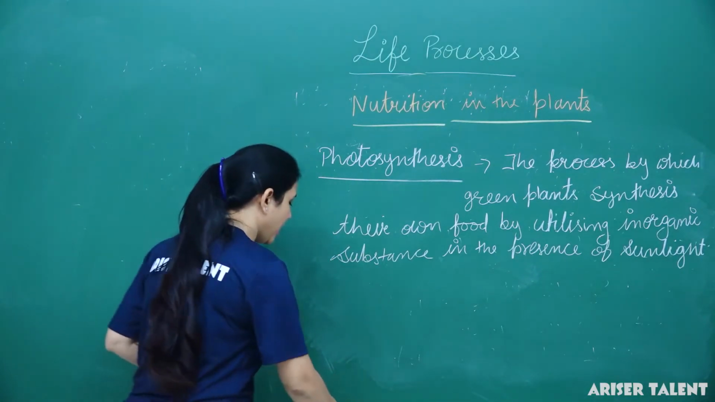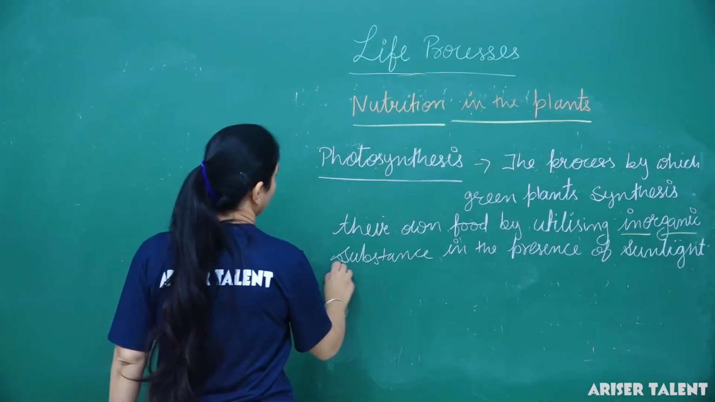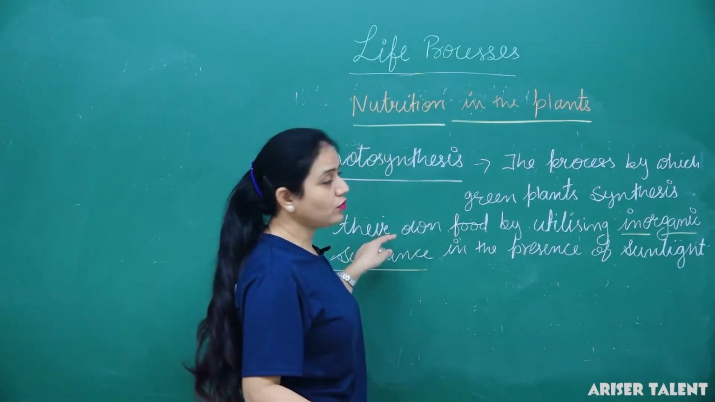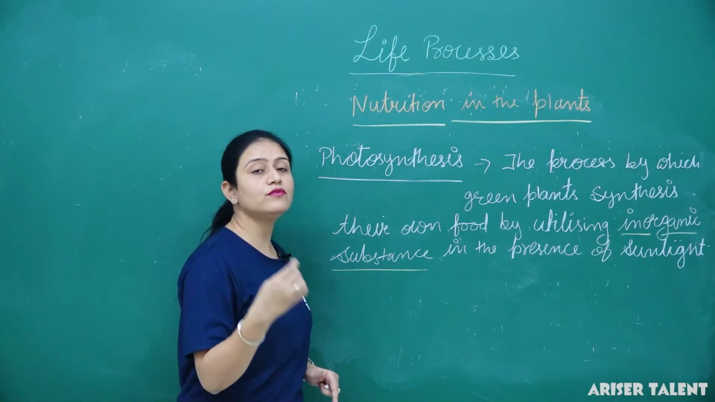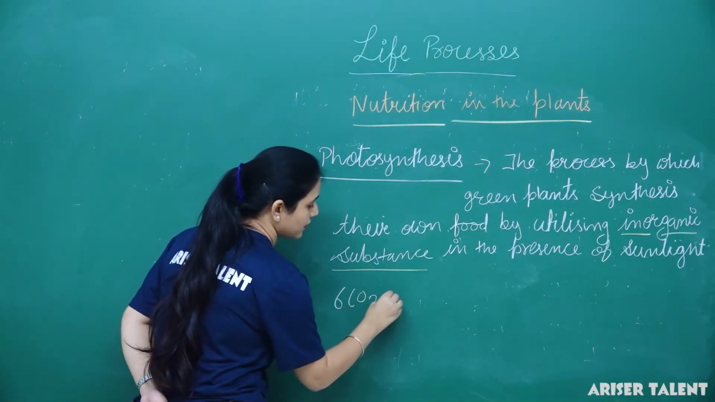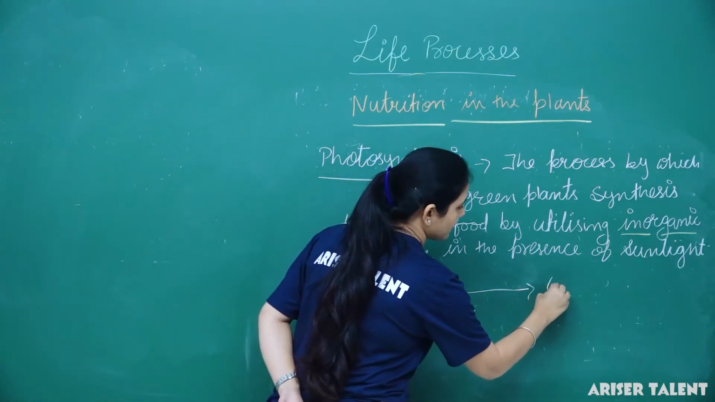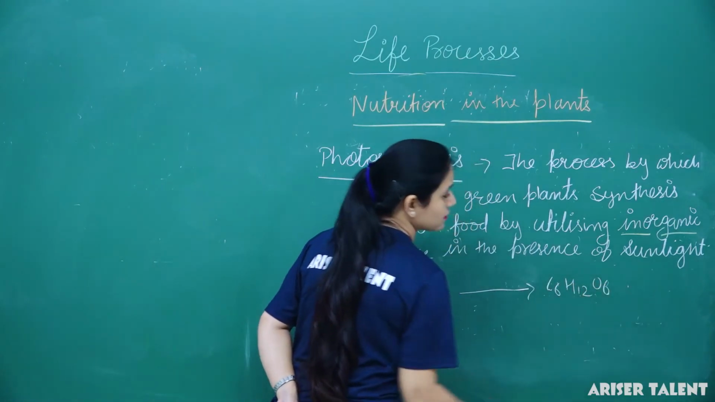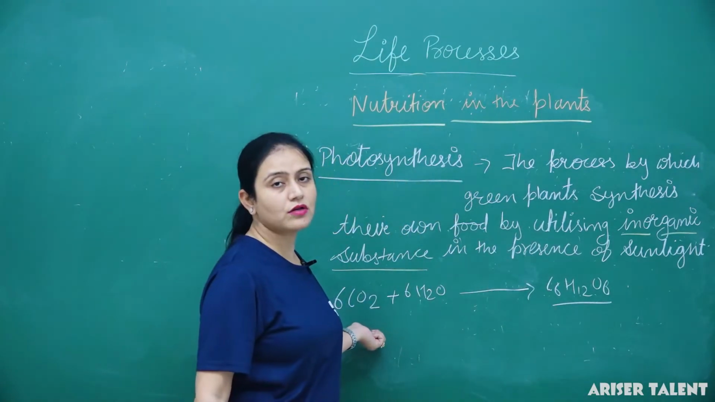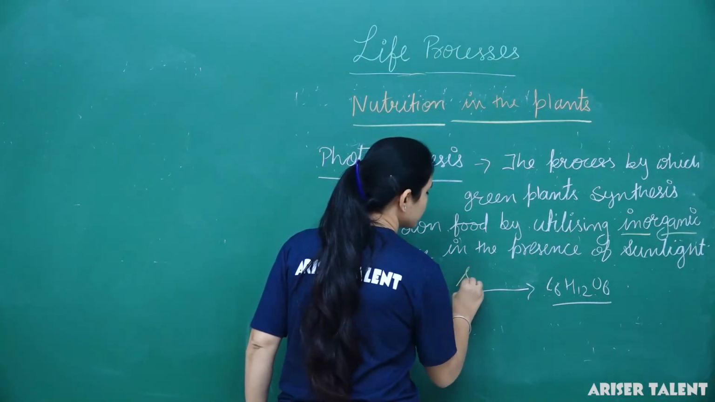As I told you, plants use inorganic substances. What are these inorganic substances? They are carbon dioxide and water, and then they form their own food, in the form of an organic substance. So what is the actual process? 6 CO2 plus 6 H2O gives C6H12O6. This is the product made by photosynthesis, and this reaction is completed in the presence of sunlight.